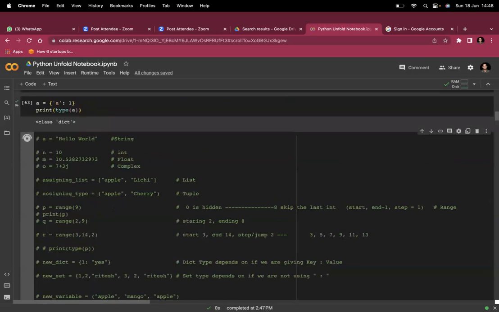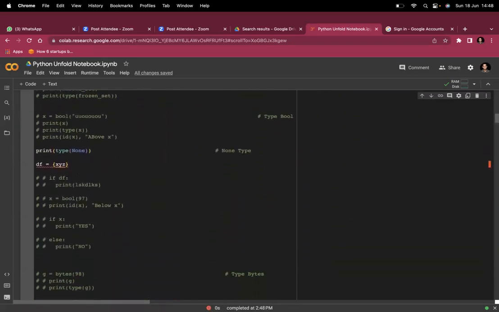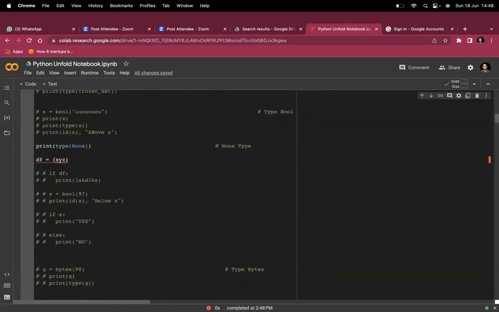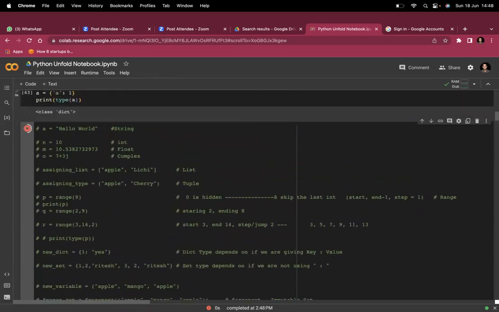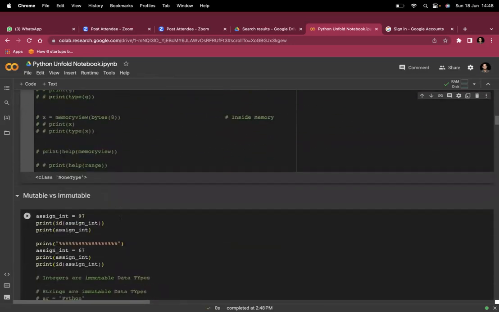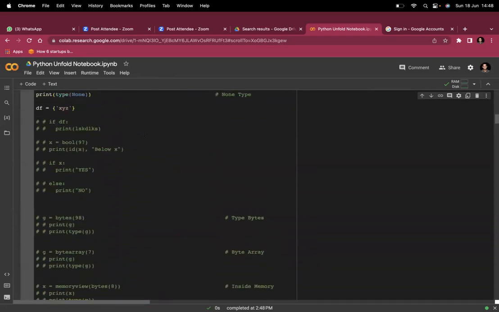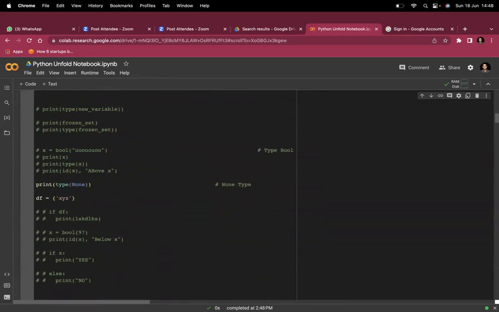You will see it is of class NoneType. So NoneType is a special data type defined in Python, and it is represented as None.